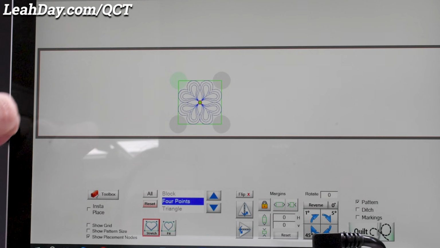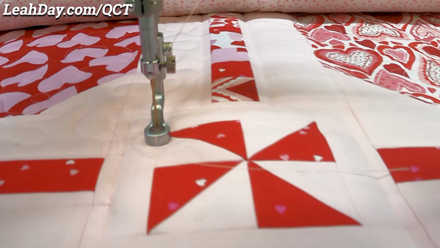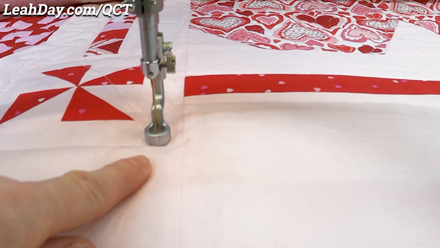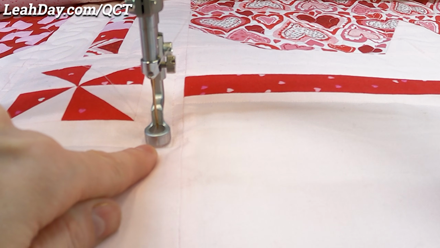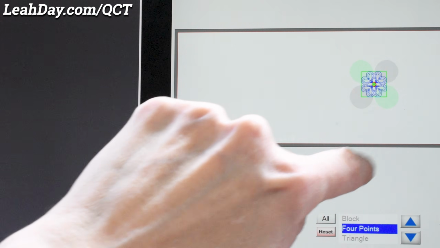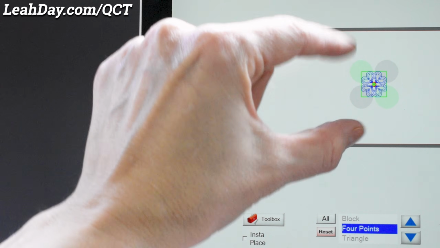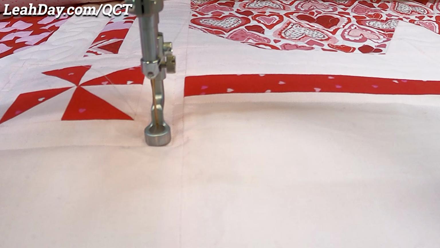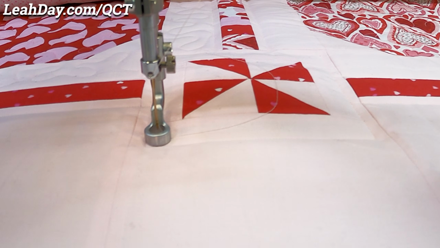Roll your machine down to the lower right corner of the block. For me, I'm lining up the edges of my ruler foot with the quilted outline of this block. Then go back to the tablet and tap the lower right node to turn it green. Notice how this shrank the quilting design to correspond with the small quilt block we are quilting here.